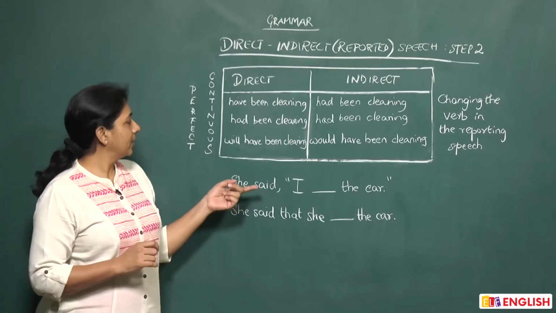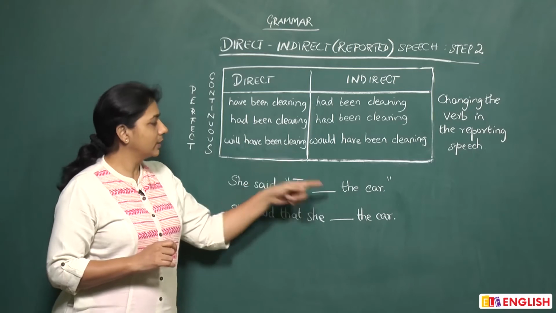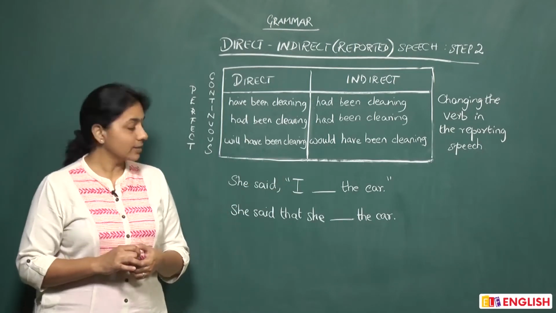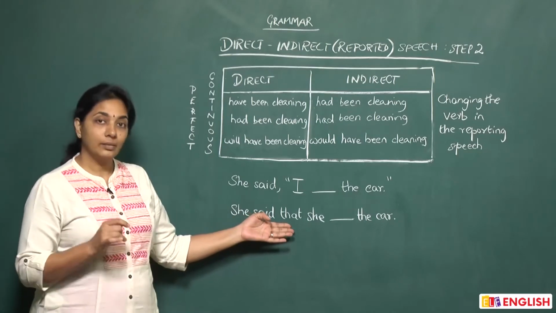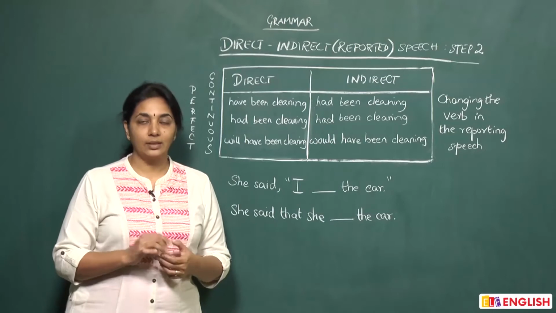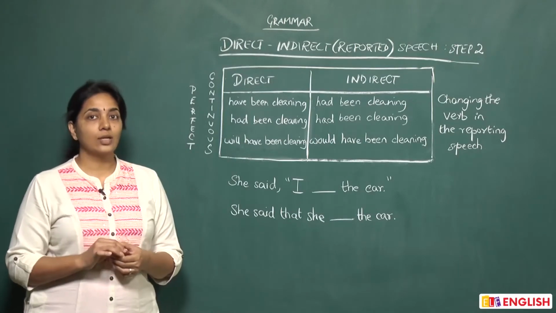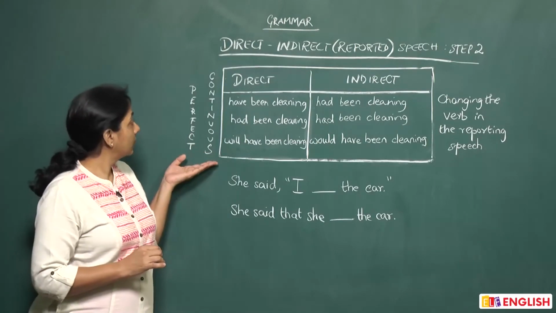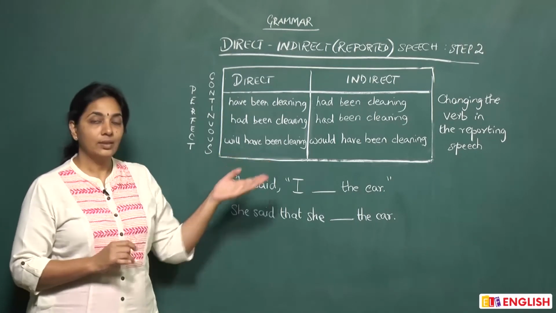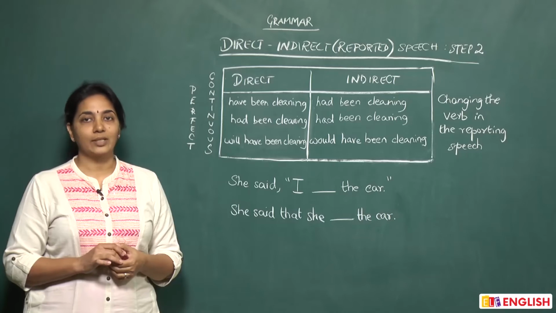The third one, she said, "By 7 p.m. I will have been cleaning the car for 2 hours." Now when you want to convert that to indirect, she said that by 7 p.m. she would have been cleaning the car for 2 hours. So this is how you convert when your verb is in the perfect continuous form. Remember our table and your sentences will always be right.